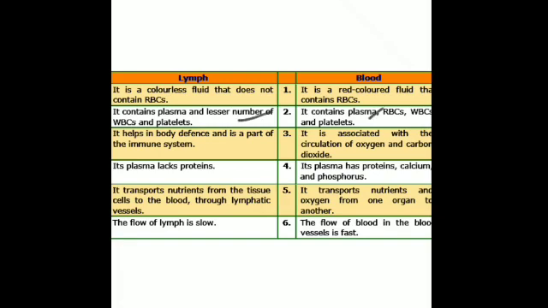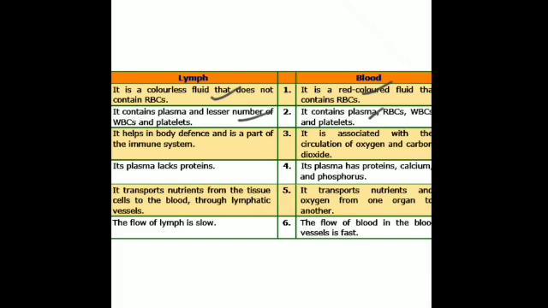Is that clear? Color: lymph is colorless while blood is red colored. Hemoglobin is absent in lymph while it is present in blood. Then oxygen transport: lymph does not carry oxygen and blood carries oxygen with it. Blood is oxygen rich. We all know that whatever oxygen the body receives is through the blood only.